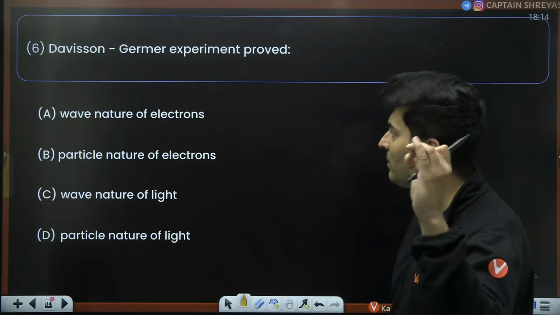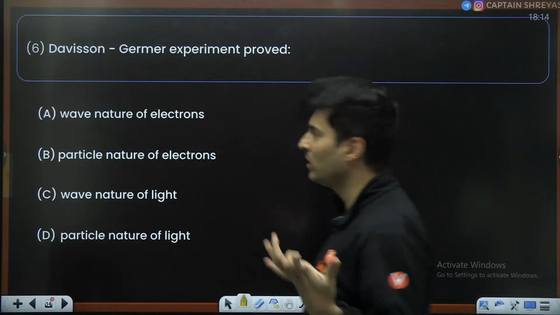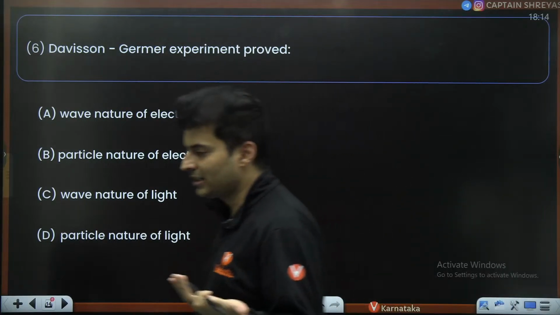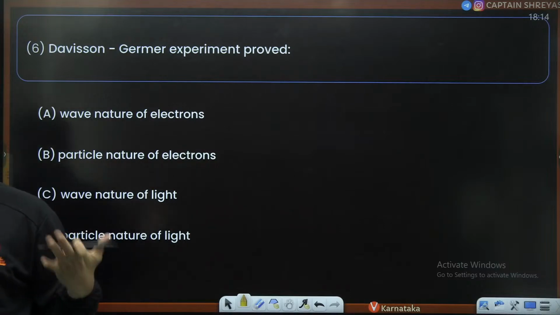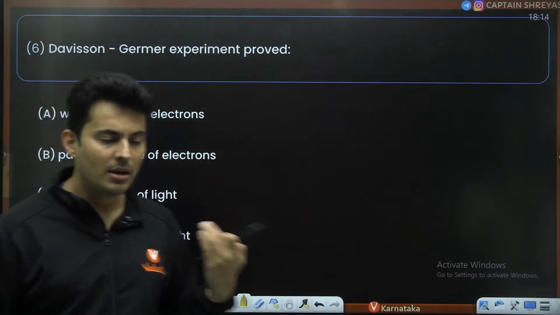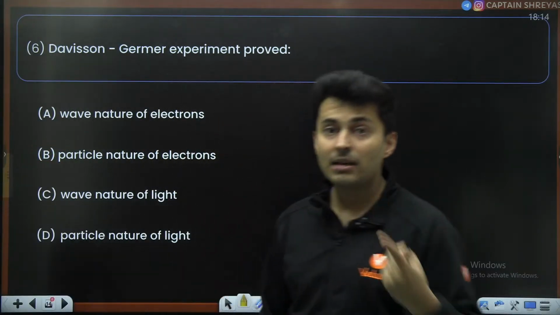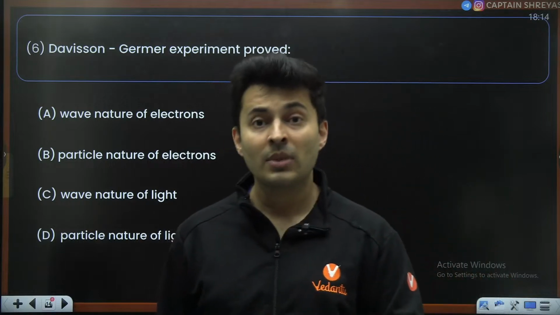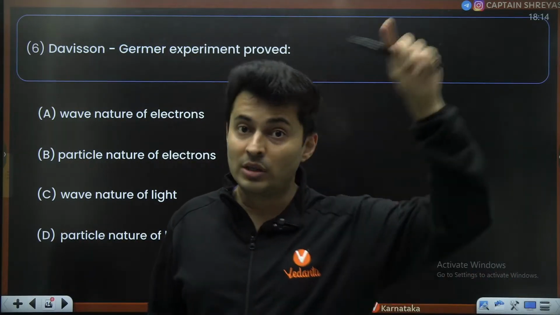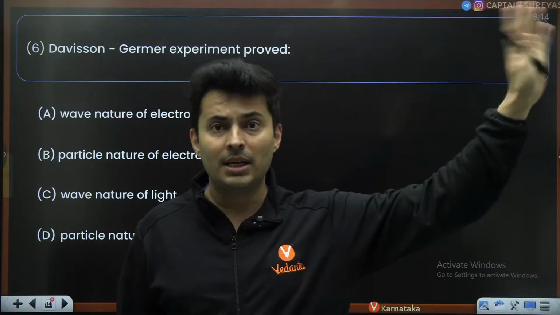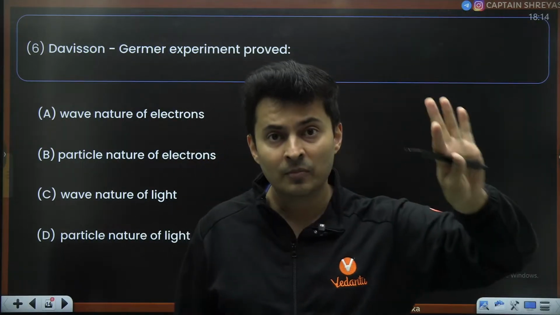Davisson-Germer experiment proves what thing about basically electrons or light? Does it talk about light? Does it talk about electrons? Does it talk about the wave nature or the particle nature? See, Maxwell said light is a wave. Einstein and Planck said light is also a particle. So that was Einstein, Maxwell and Planck's. That was all for light.